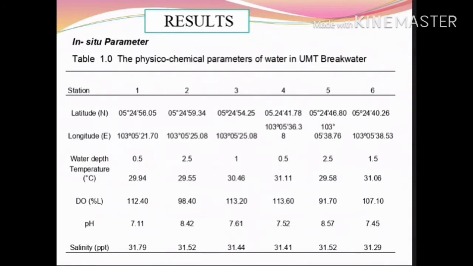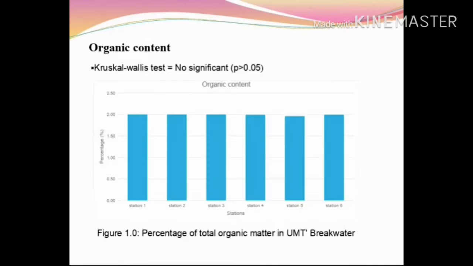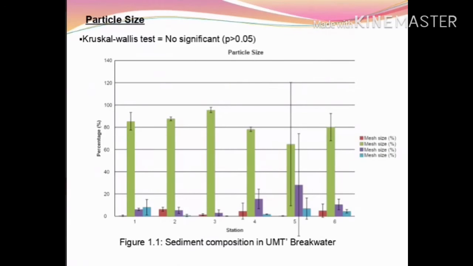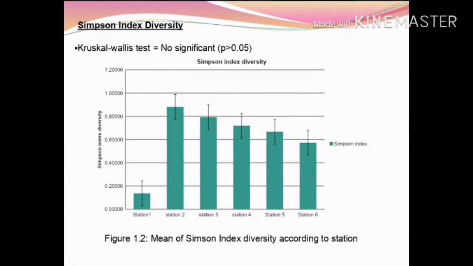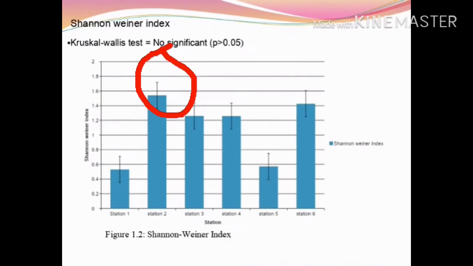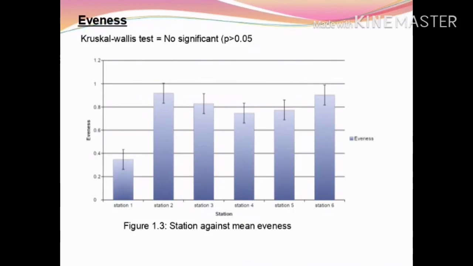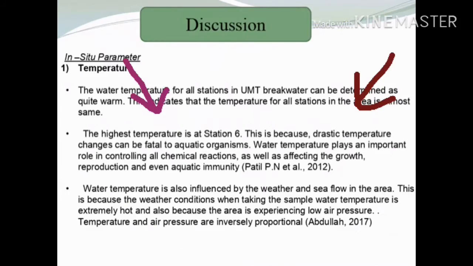Next, for result, you can see the result of physicochemical parameters in the table. Next, this is the graph of organic content and the graph of particle size. For Simpson index of diversity and Shannon-Wiener index, station 2 is higher compared to other stations. For evenness, you can see station 2 and station 6 are more stable.